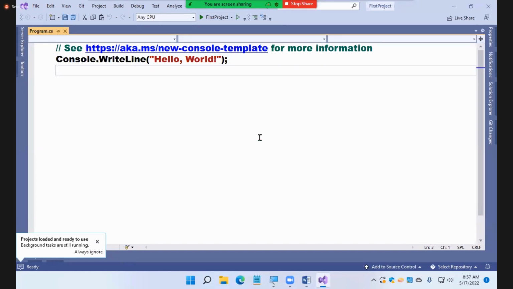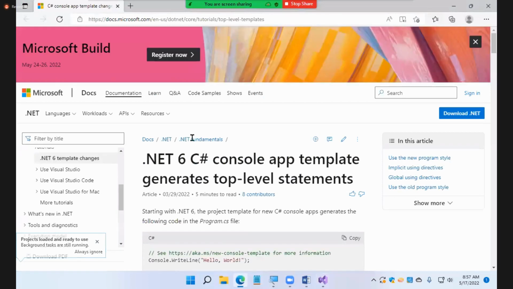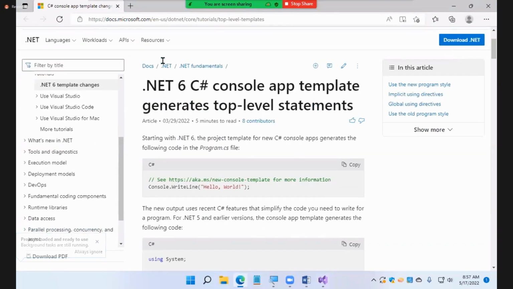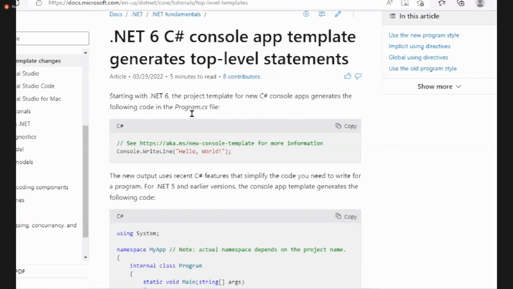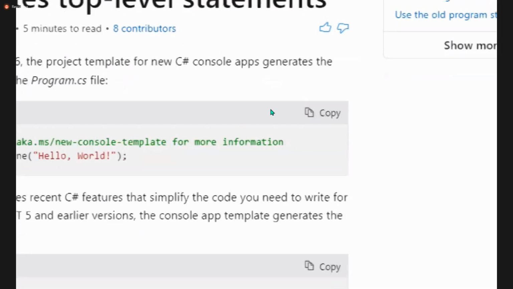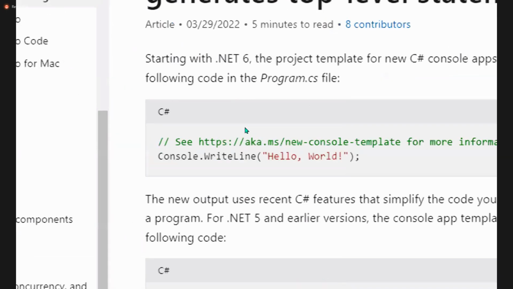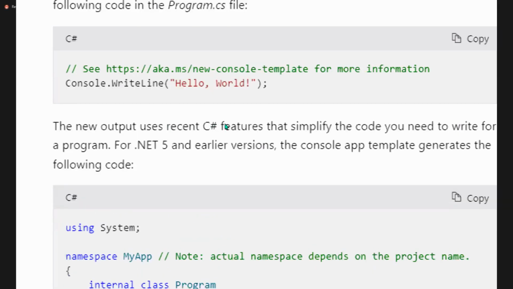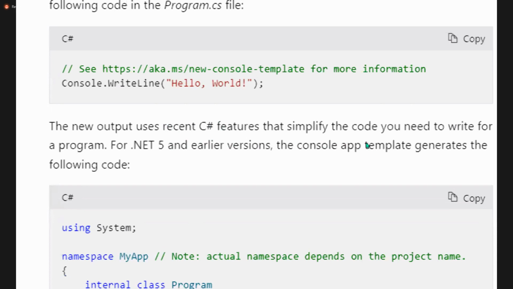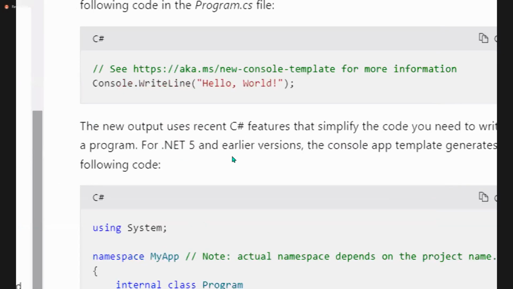Just use this link, all of you. If you click on that link, it will take you to Microsoft.com, the .NET 6 C# console app template generator. .NET 6 is nothing but the latest version of C#, that is C# 10. Starting with .NET 6, the project template for a new C# console application generates just this one line, that's all. The new output uses recent C# features that simplify the code you need to write for a program.